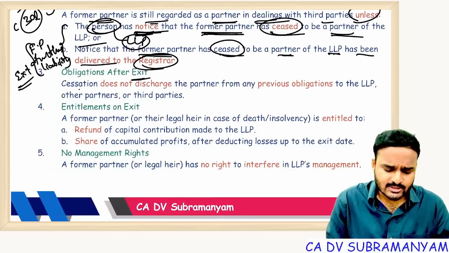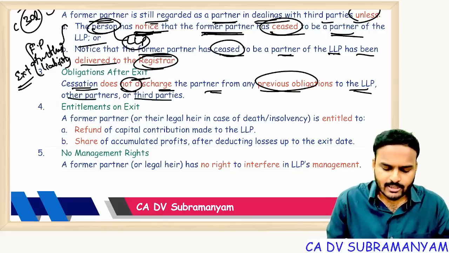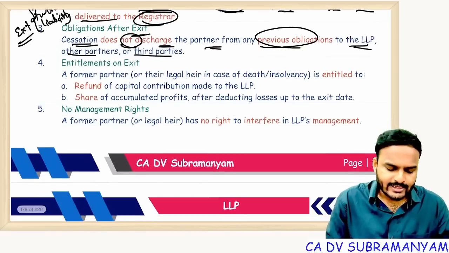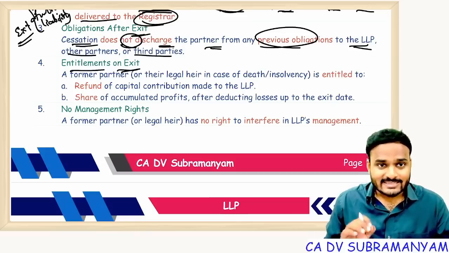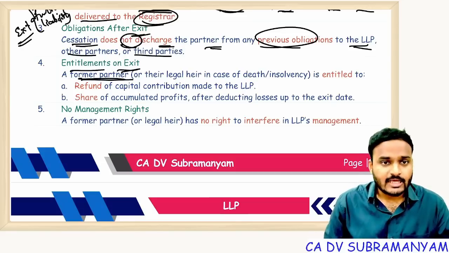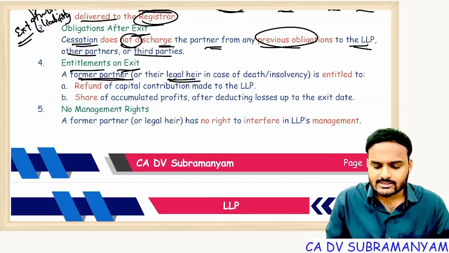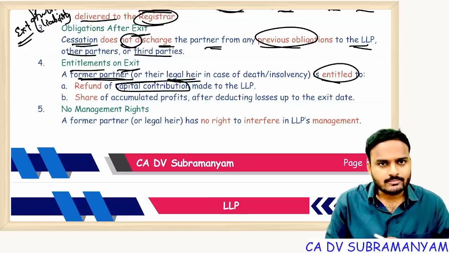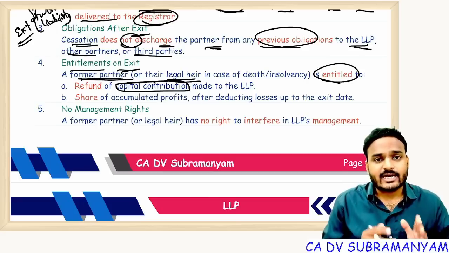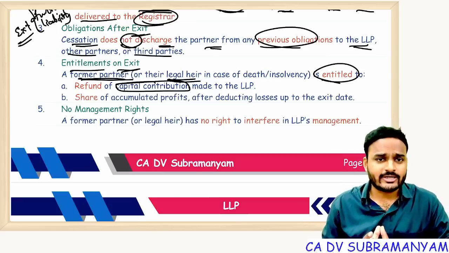Obligations after exit: cessation does not discharge the partner from any previous obligations to the LLP, other partners or third parties. Entitlements on exit: upon exit, the former partner, or if he has already died or become insolvent, the legal heir or official assignee, is entitled to the capital contribution made by the partner till the date of retirement, death or insolvency.